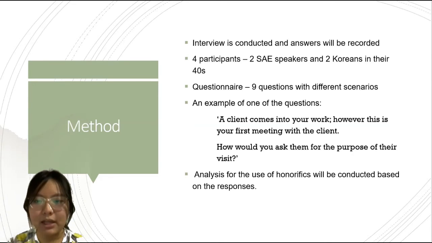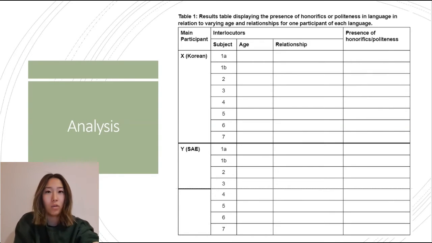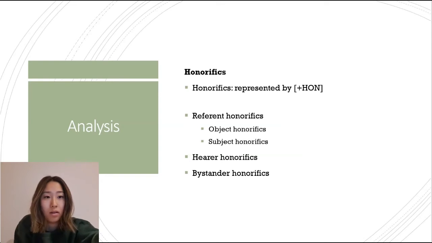And then, depending on the responses from the participants, an analysis will be conducted, exploring the use of honorifics and the politeness used in the responses. In order to analyse the results collected, we intend to create a table comprised of the details about the participant and the identity of the fictional subject, including age and relationship. This table will allow us to interpret how the social distinction between those conversing shows the presence or absence of honorifics concerning the Korean language or politeness for SAE. An example of the table proposed to be used can be seen in Table 1.